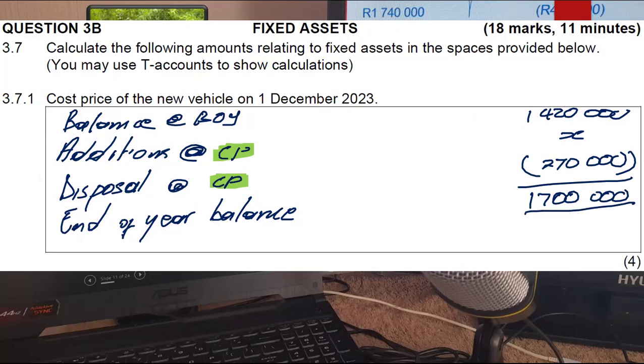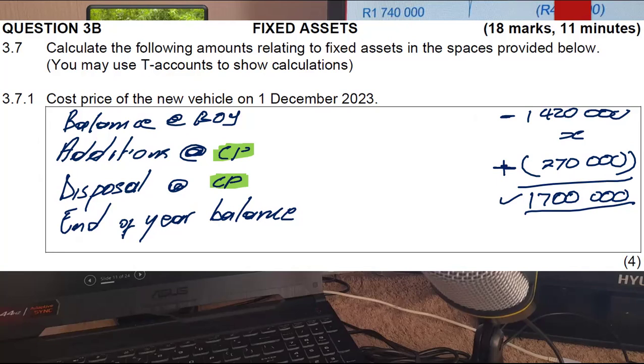You will notice that for me to get that cost at the end of the year, I need to have cost at the beginning of the year. You add your additions, you minus your disposals, and you should get cost at the end of the year. You will have to work backwards here. To work backwards, you will take that 1,700,000, add what you subtracted, which is that 270,000, and minus what you added, which is that 1,420,000.